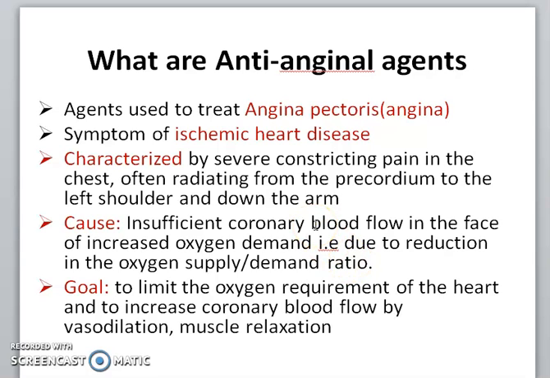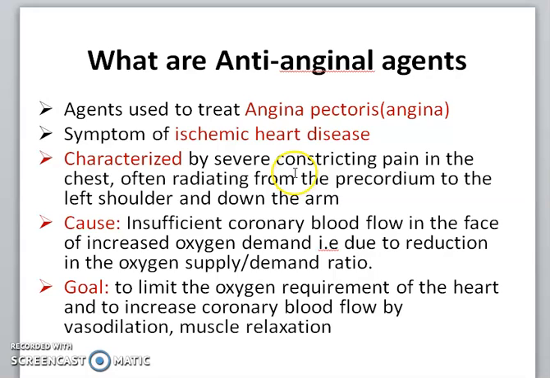So first, what are anti-anginal agents? Anti-anginal agents are used in the treatment of angina pectoris, also called angina. Angina pectoris is a symptom of ischemic heart disease. Ischemic heart disease mainly develops due to a deficiency of oxygen supply to the heart. Angina pectoris is characterized by severe constricting pain in the chest, often radiating from the precordium to the left shoulder and down the arm.